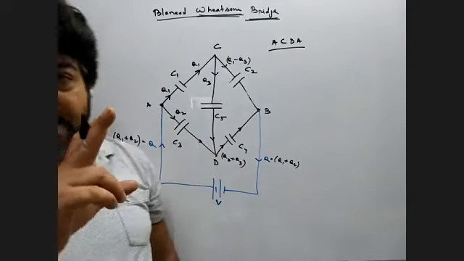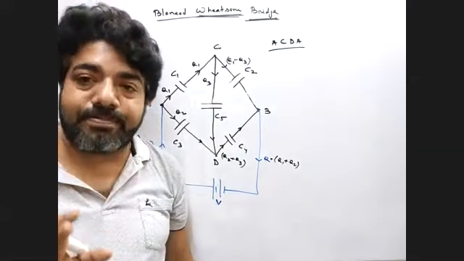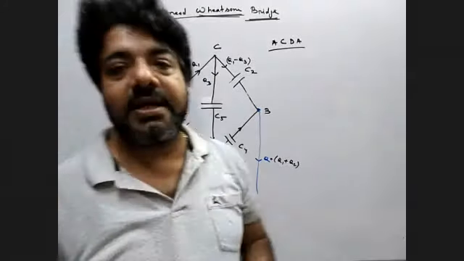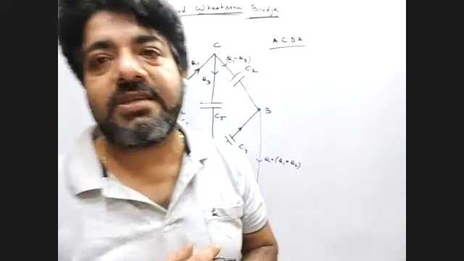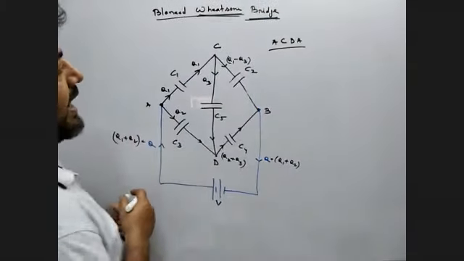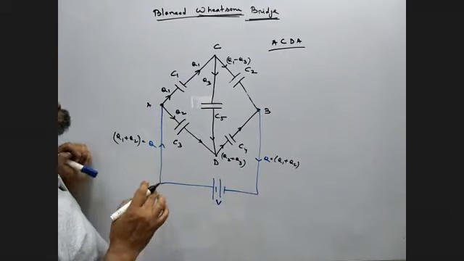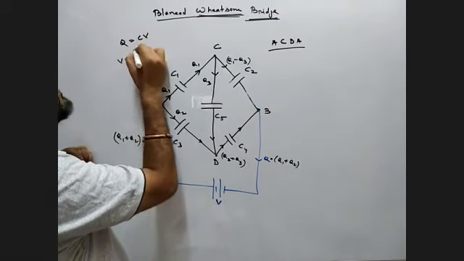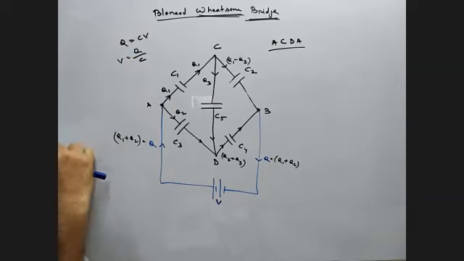So in a complete loop, net voltage is zero. I repeat, in a complete loop, net voltage is zero. And from the definition of capacitor, we know Q equals CV. So V is how much? Charge by capacitance. Is it clear?